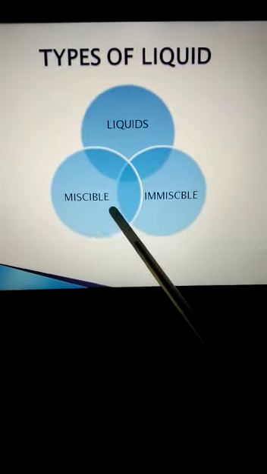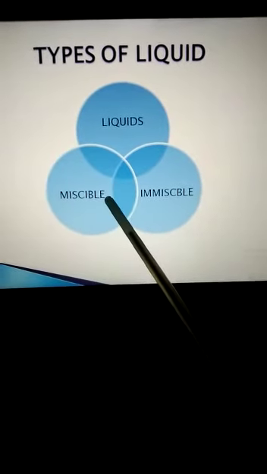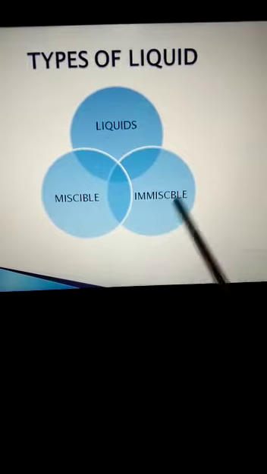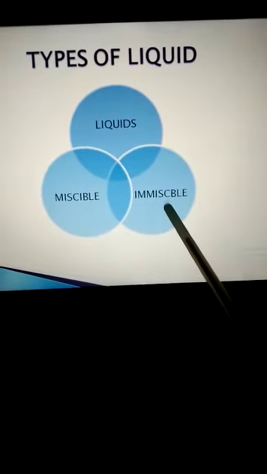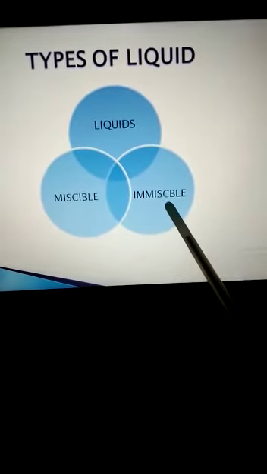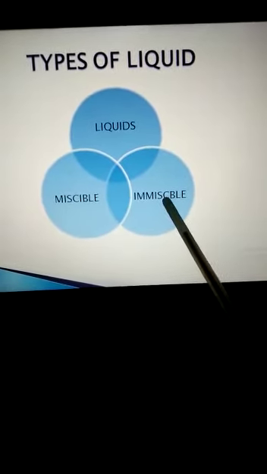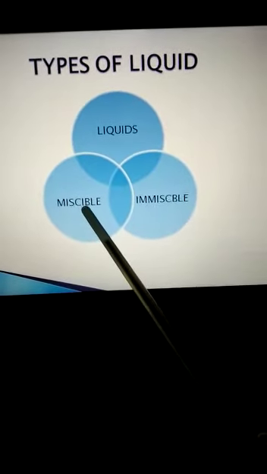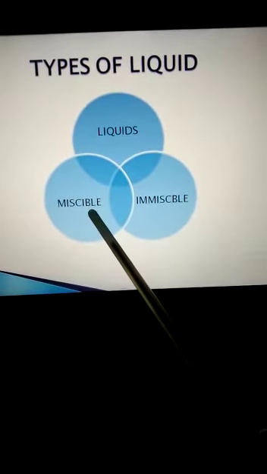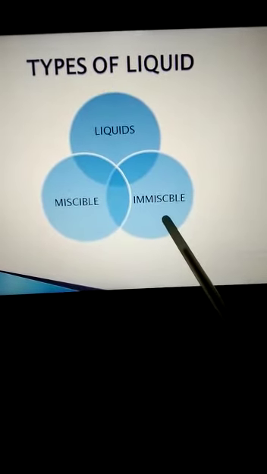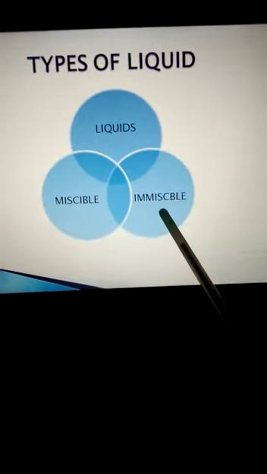If you put milk in water, it totally mixes. Whereas immiscible liquids are those like oil in water. The oil does not get mixed completely with water. So the methods of separation of miscible liquids and immiscible liquids are different.